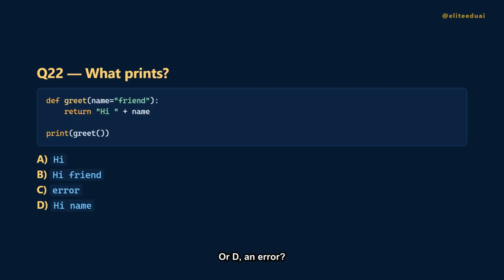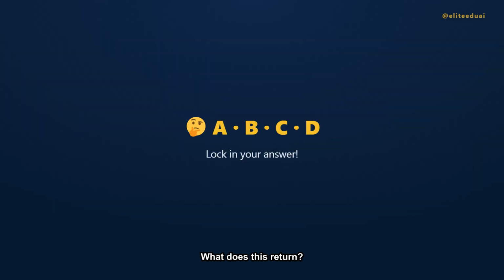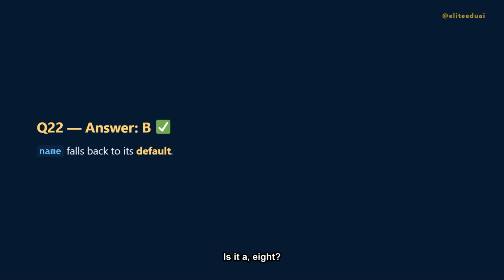Question 22. We call greet with no argument. What does it return? Is it A, hi blank? B, hi friend? C, an error? Or D, hi name? The answer is B, hi friend. No argument was passed, so name uses its default value friend.